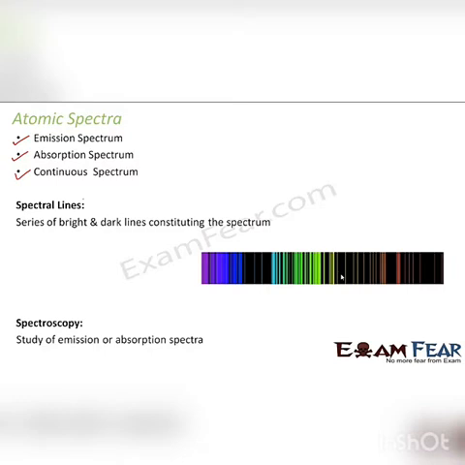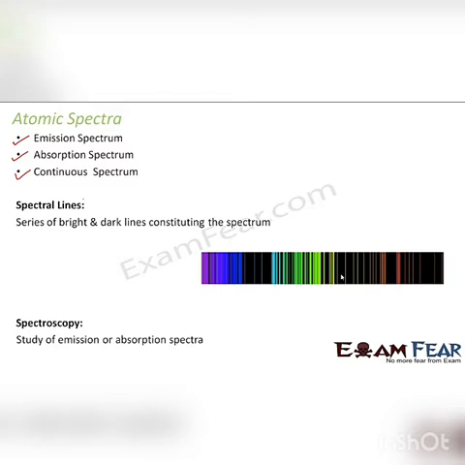But a fingerprint is unique to an individual, right? Two individuals cannot have the same fingerprint, except for very special cases. Similarly, the emission and absorption spectrum are also very unique to each particular element.